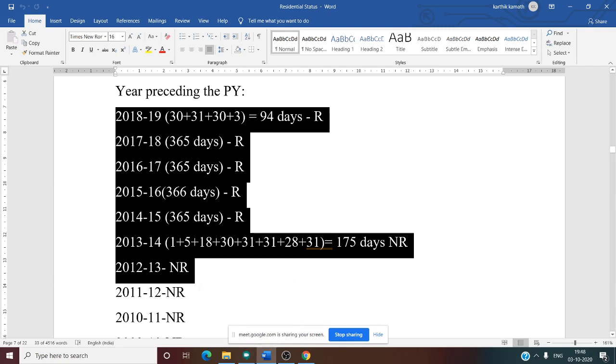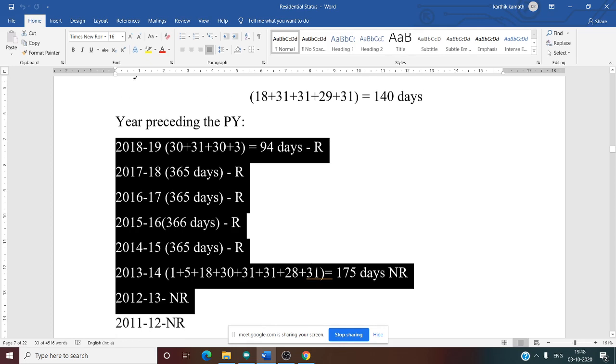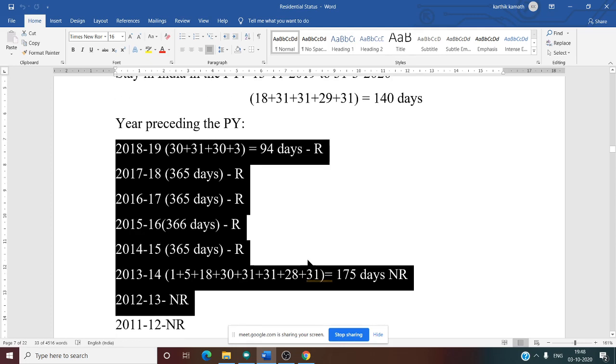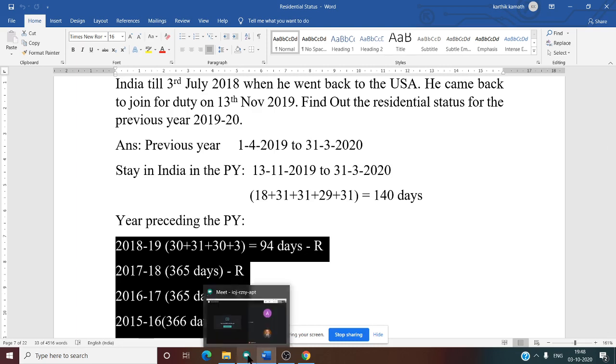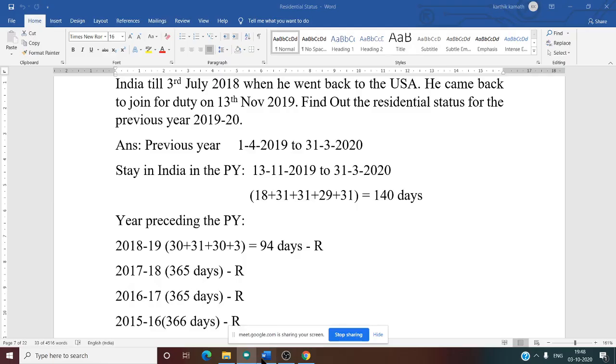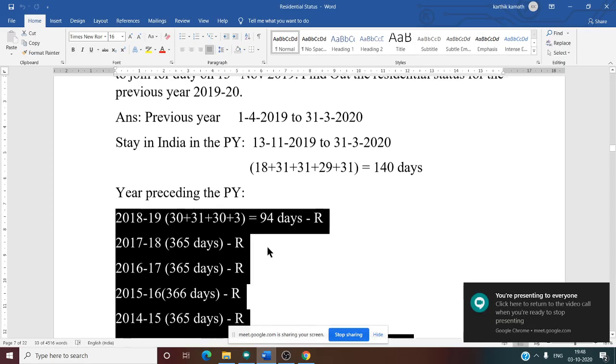See this: 94 plus 365 plus 365 plus 366 plus 365 plus 175. So now we can say that he is a resident and ordinarily resident. How can we say that? Because he satisfied both the additional conditions, and before that he satisfied any one of the two basic conditions under section 6 clause 1. The basic condition comes under section 6 clause 1, then the additional condition comes under section 6 clause 6.